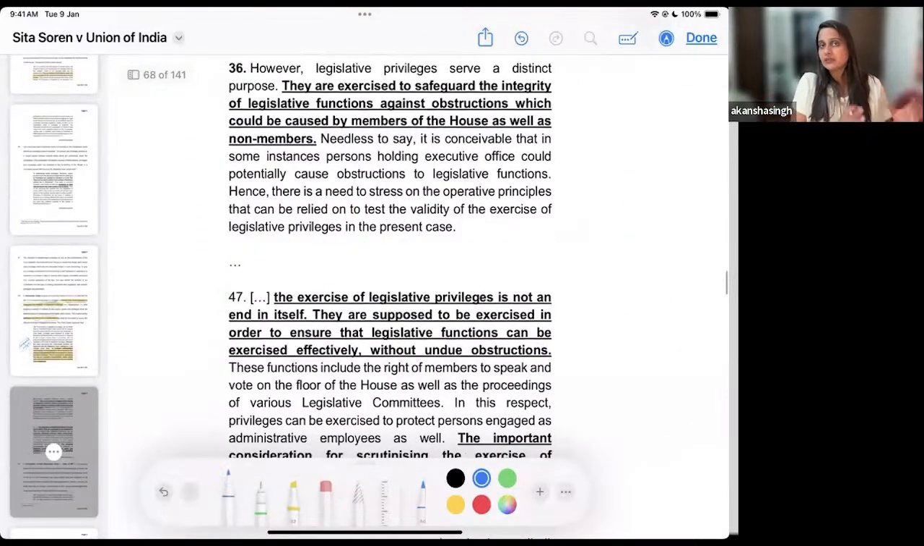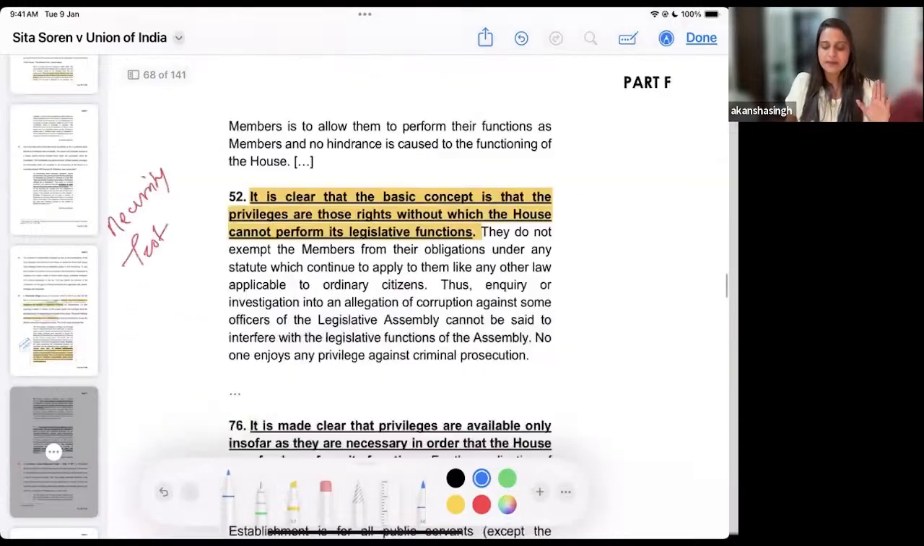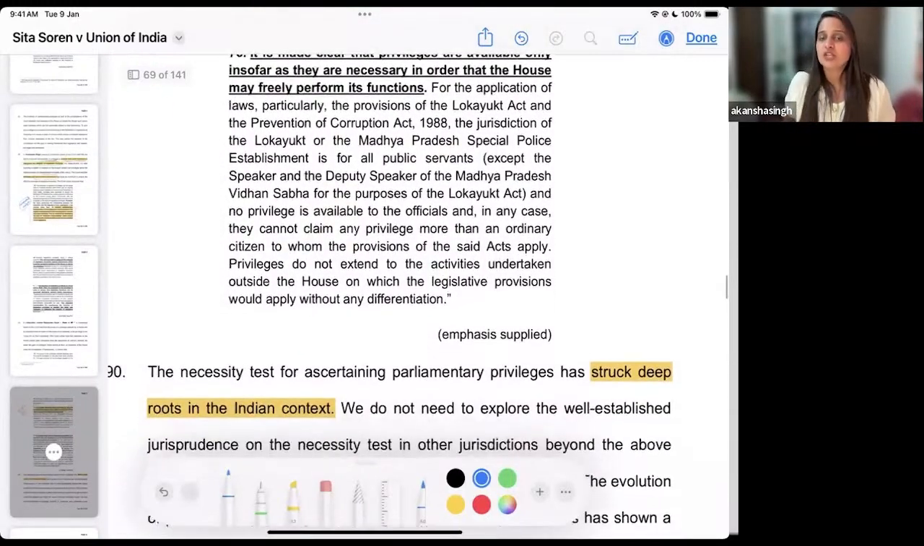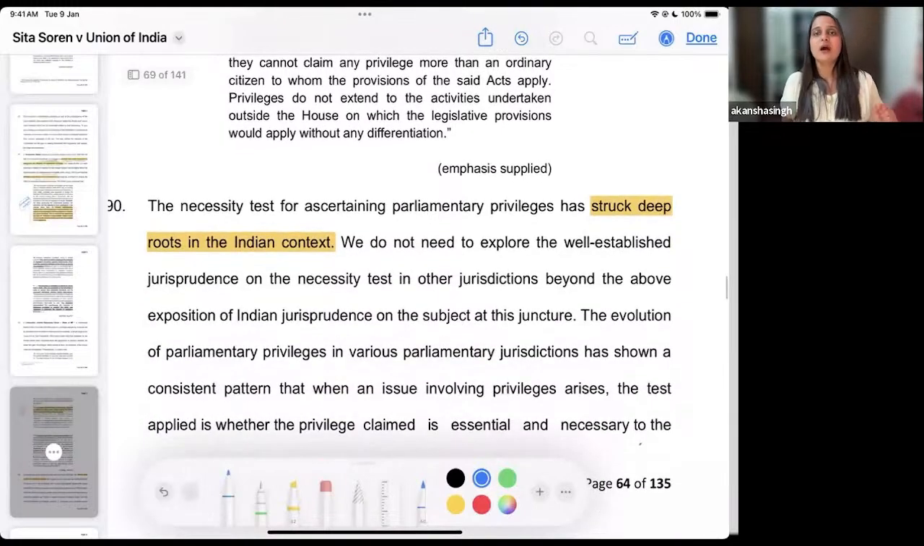The other case said that bribery should be given protection if the vote has been exercised in furtherance of it. The present judgment overrules that and says that bribery is an offense you have committed, which has no nexus with the legislative function you're performing, and likewise no protection shall be granted for the same act. So these are multiple examples in the judgment wherein you see how the test of necessity has been important and has struck deep roots in the Indian context.